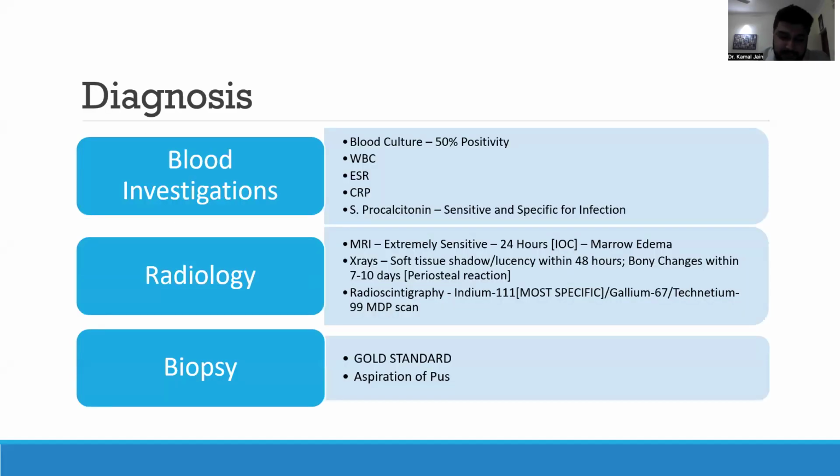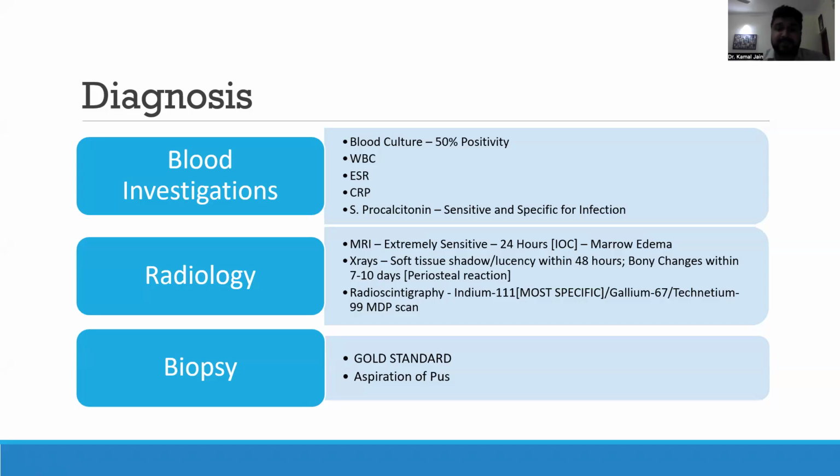So how do you diagnose acute osteomyelitis? There are three different methods of diagnosis. First is the blood investigations, which are usually supportive. Blood culture, you have to know, yields positive cultures only 50% of the time, even if it is a hematogenous spread of infection. The WBCs, definitely the neutrophils in acute and the lymphocytes in chronic osteomyelitis, will be elevated, and ESR-CRP will also be elevated. Serum procalcitonin is a sensitive and specific marker for infection, not particularly for osteomyelitis, but for any infection, it is a sensitive marker that can be used.